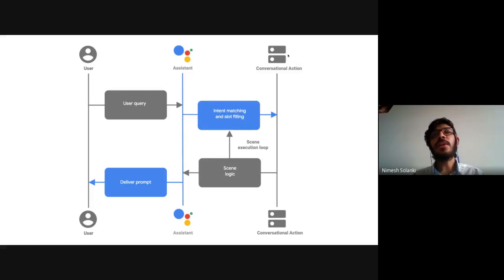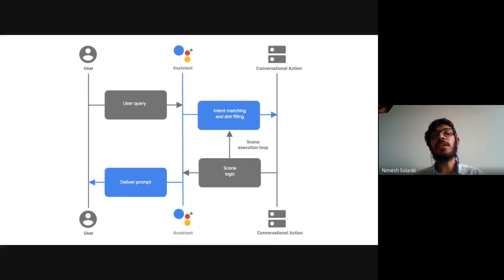So over here it will pick up and the response will be gathered from your action, and it will be delivered back to the Google Assistant, and Google Assistant will speak it back to the user. So that's pretty much it. Over here you see a loop. The loop is because once the user has said something, your Google Assistant is smart enough now to figure out whether any other slots are required before we fulfill this particular request.